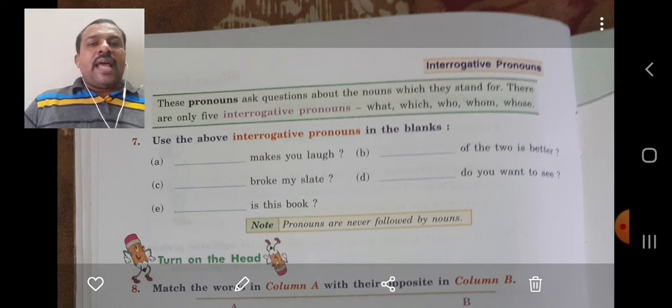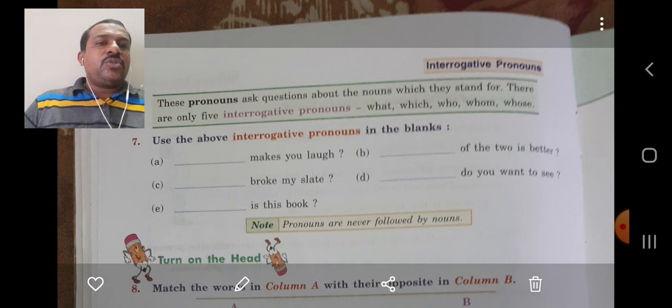Now, dash makes you laugh. So what will you add? Who makes you laugh? Okay, who makes you laugh or what makes you laugh? Both are correct. Second one is dash of the 2 is better. Here a choice is being asked, 2 better. So what will come? Which of the 2 is better, right?